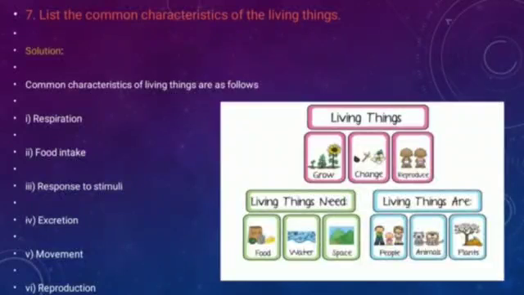Living things grow, reproduce, need food, move from one place to another, excrete, respond to stimuli and respire. So some common characteristics of living things are respiration, food intake, response to stimuli, excretion, movement and reproduction.